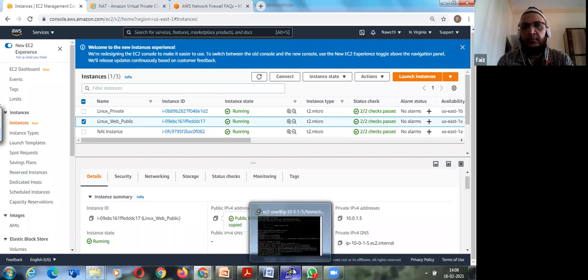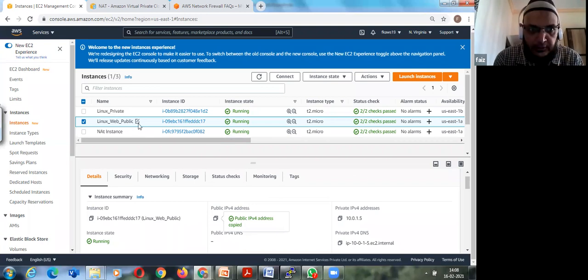Now, whenever you create an instance, there are two things you have to take care of. One is that whenever you create an instance, have a specific security group. If it's only a public web server, or if you have multiple public web servers, you can use the same security group. You cannot use the same security group for the private one. And second, whenever you create a key pair, do download and save it on your hard disk or on your storage device, and give a logical name to it.